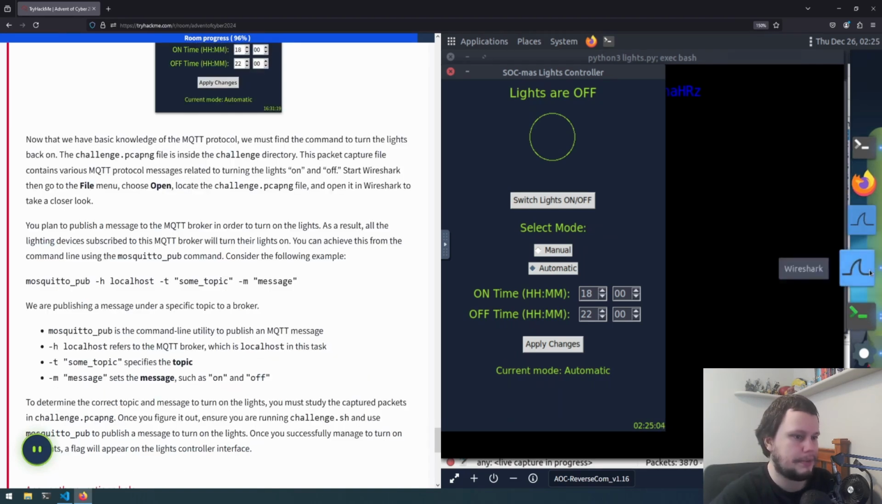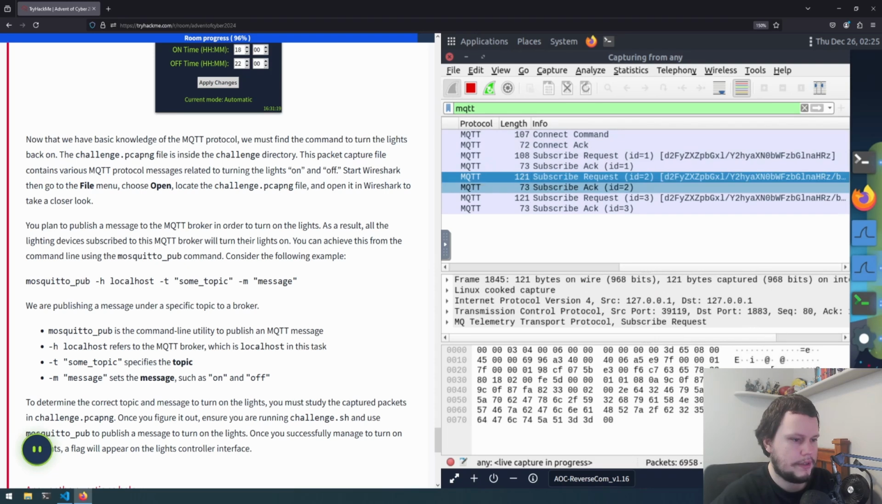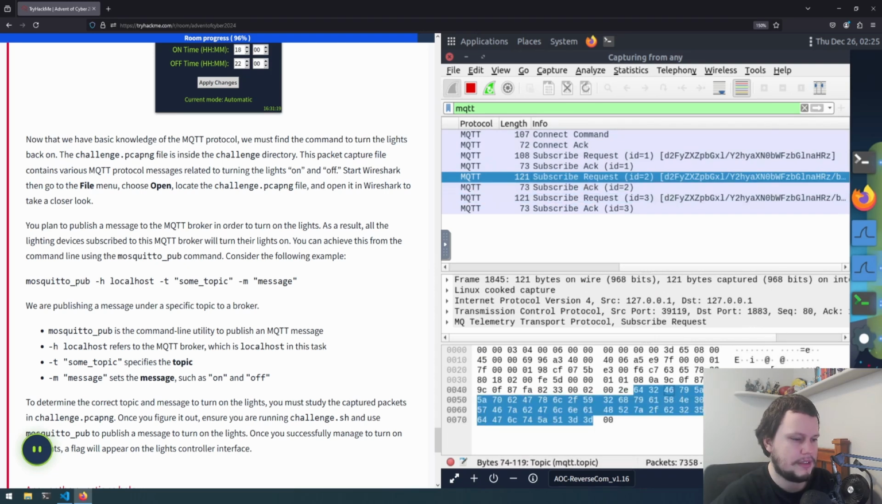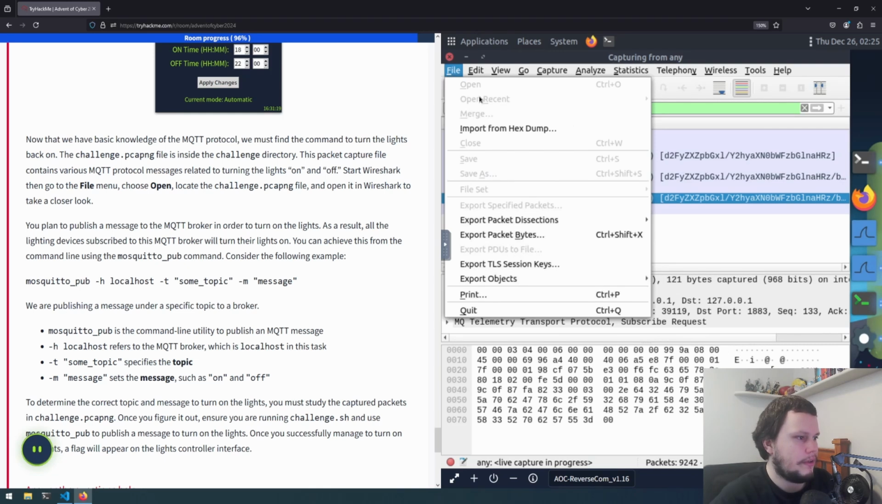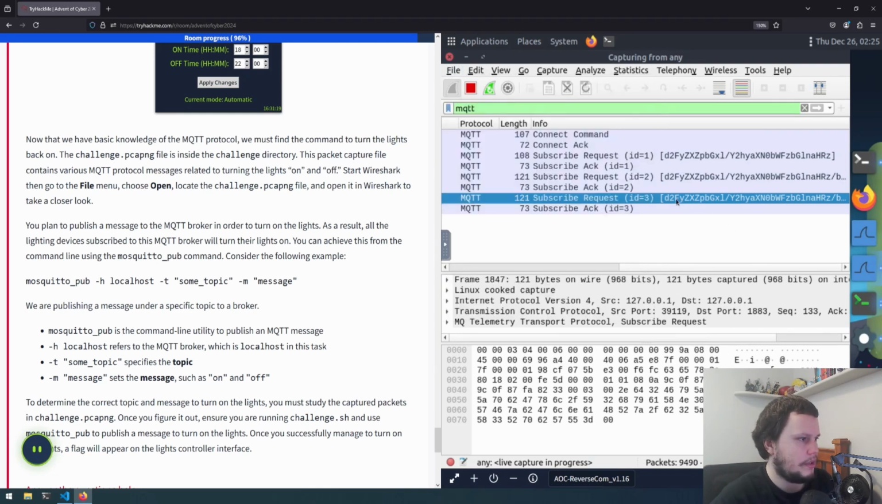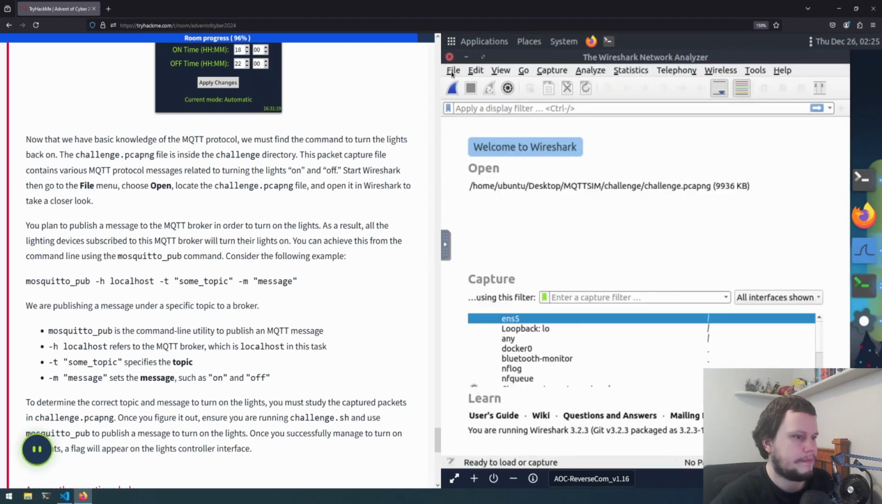Okay, so we aren't capturing anything, although we can see we are capturing some stuff here. So Christmas light controller, and so we can see some requests being made, but I guess we should follow what it wanted us to do. So we'll quit this Wireshark, then we'll open up a new one, and we will open the challenge capture file.